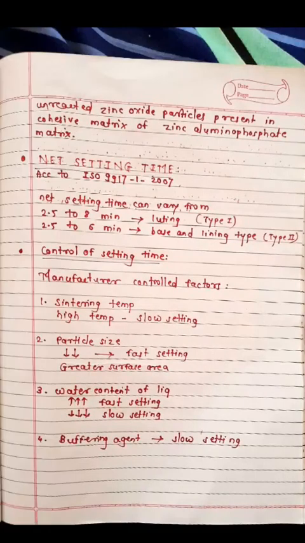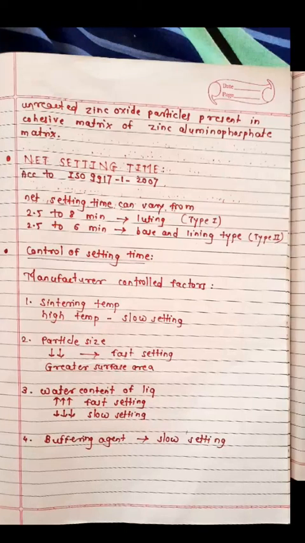So I will repeat it again. Setting time can be controlled by two factors, that is manufacturer controlled and operator control factors. Manufacturer control factors are four, that is sintering temperature, particle size, water content of the liquid, and buffering agent. The higher the sintering temperature, the slower will be the setting. For particle size, the smaller the particle size, the greater the surface area, so the faster will be the setting. An increase in the water content of the liquid causes faster setting. A decrease in the water content of the liquid causes slower setting. Buffering agent causes slow setting.